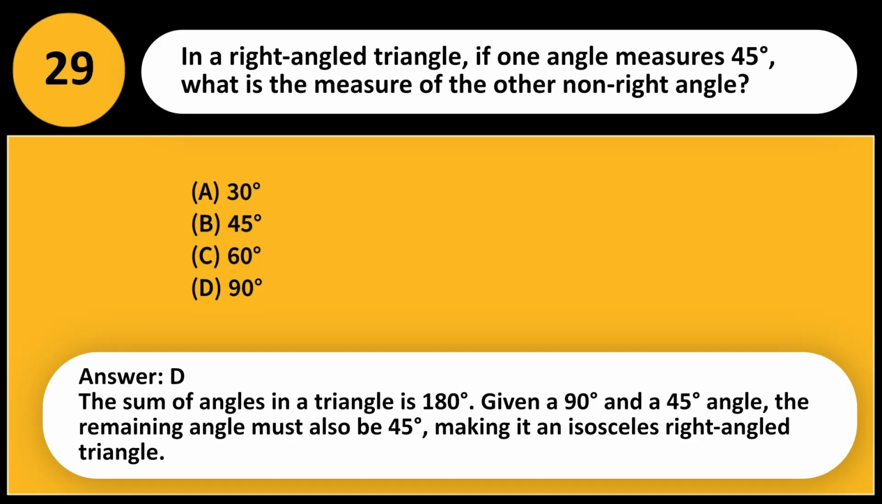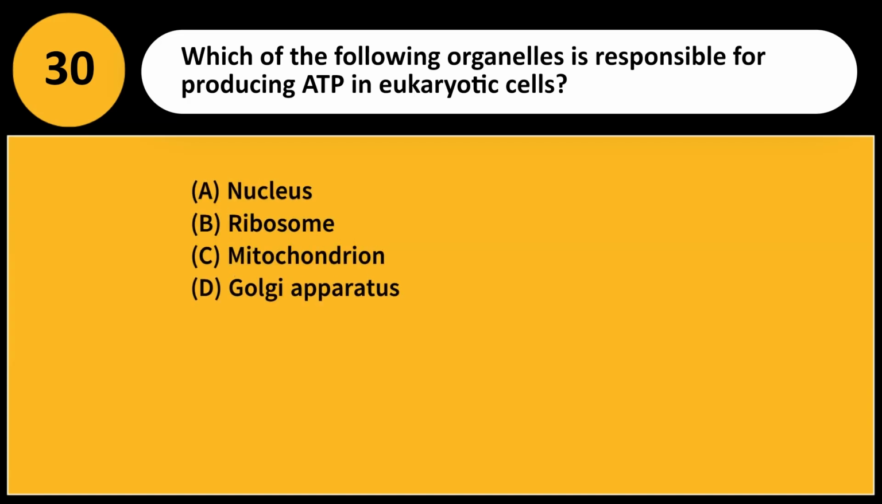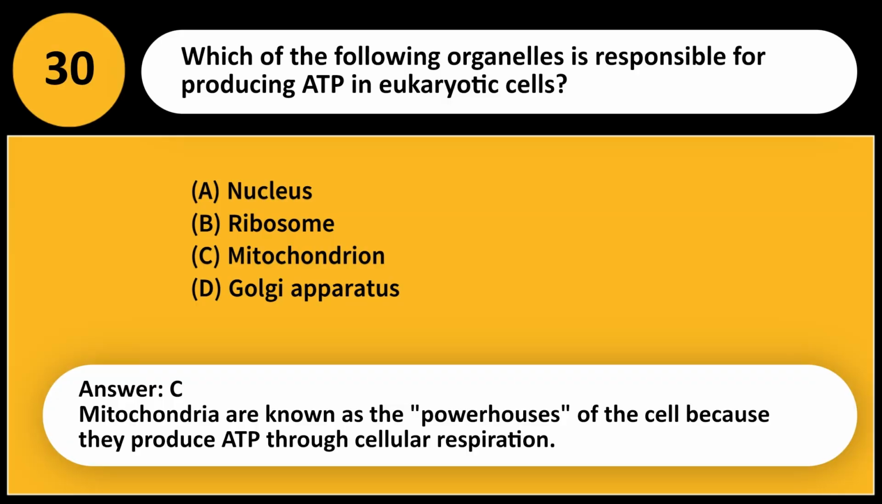isosceles right-angled triangle. Which of the following organelles is responsible for producing ATP in eukaryotic cells? A. Nucleus. B. Ribosome. C. Mitochondrion. D. Golgi apparatus. Answer, C. Mitochondria are known as the powerhouses of the cell because they produce ATP through cellular respiration.